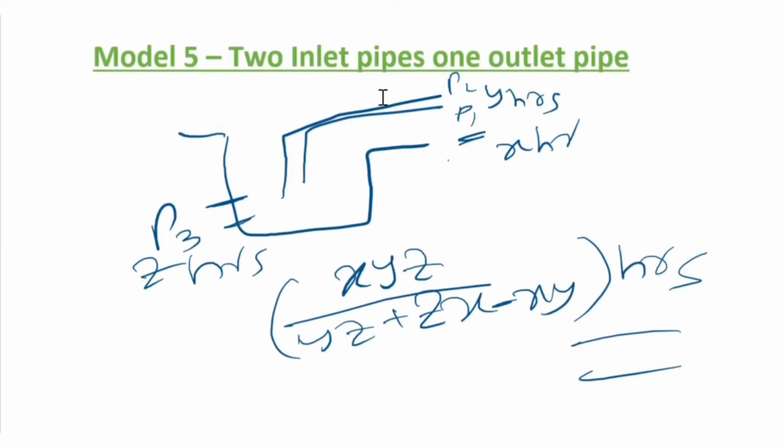There are two inlet pipes and one outlet pipe. So this is the formula. I hope this presentation is super helpful for you.